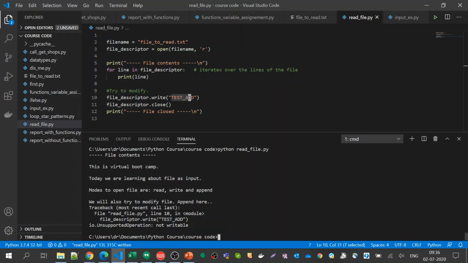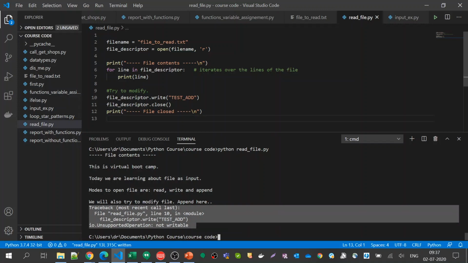So that is why we need to handle this exception, and I will cover how to handle exceptions in the next class. In case you want to show an error to a user who is not intended to write this file, you can handle the exception and print something on their screen, saying that you do not have access to write this file. That is the use of exception handling.